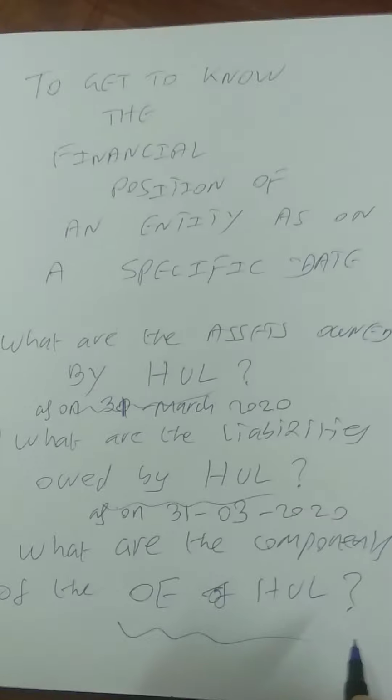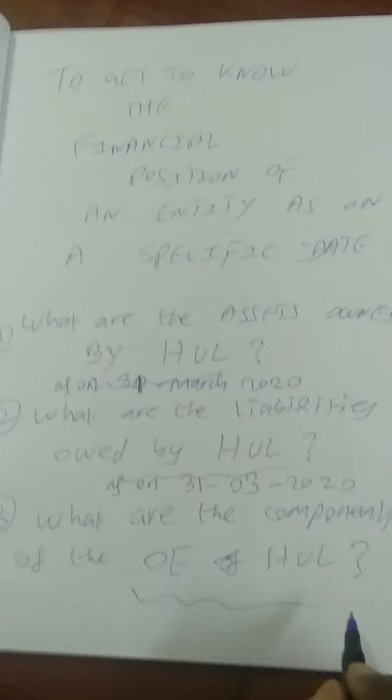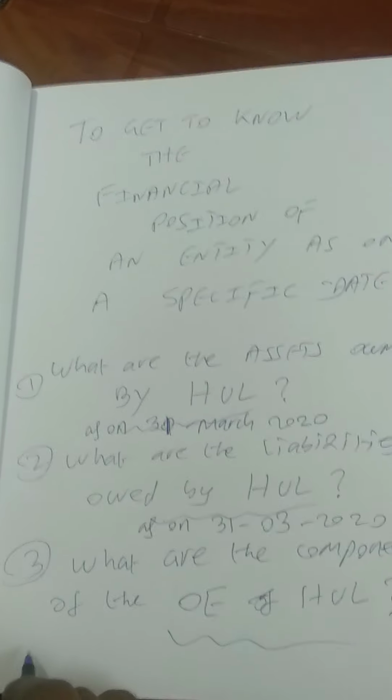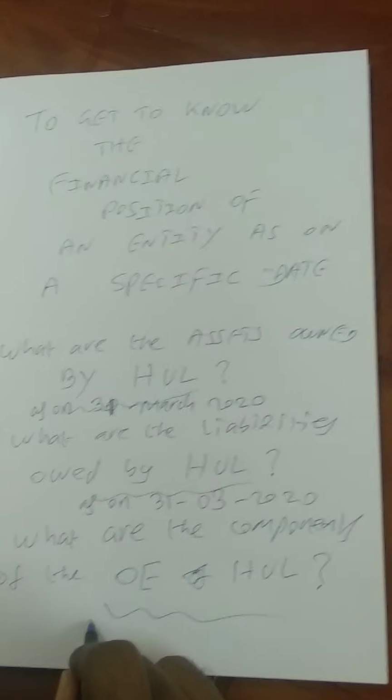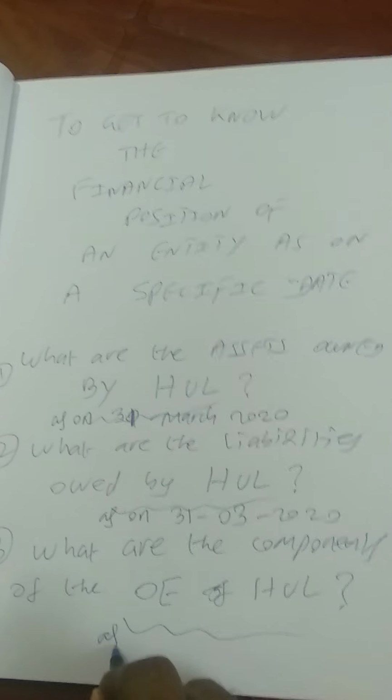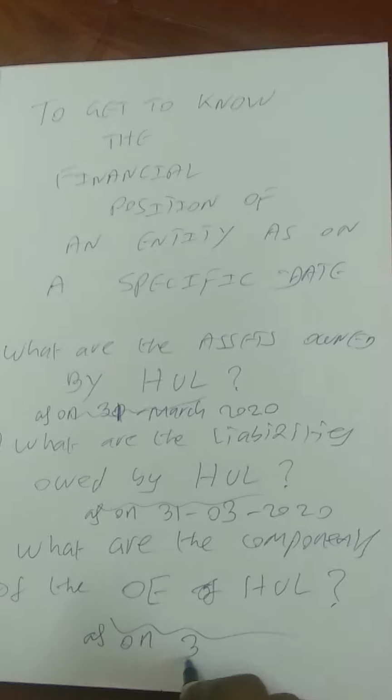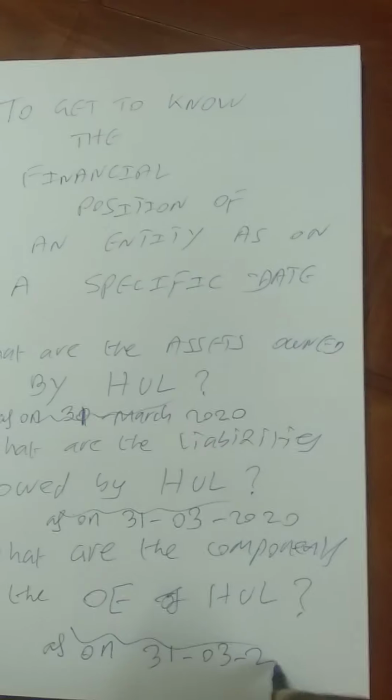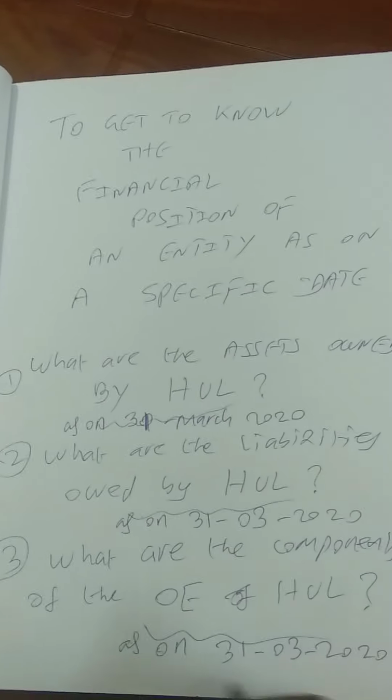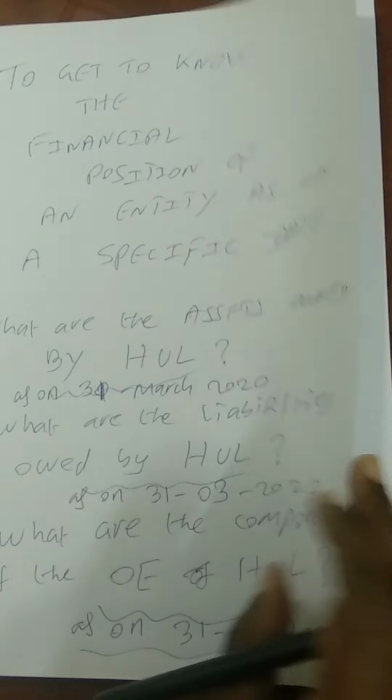Like that, we can also rephrase the third question: what are the components of the owner's equity of Hindustan Unilever Limited as on 31st March 2020? So if we write the date, then the questions become complete.